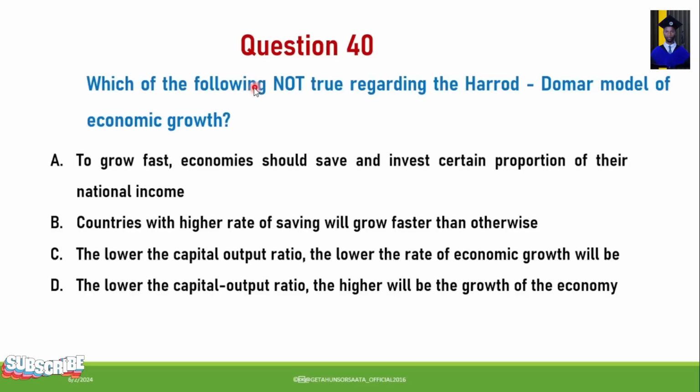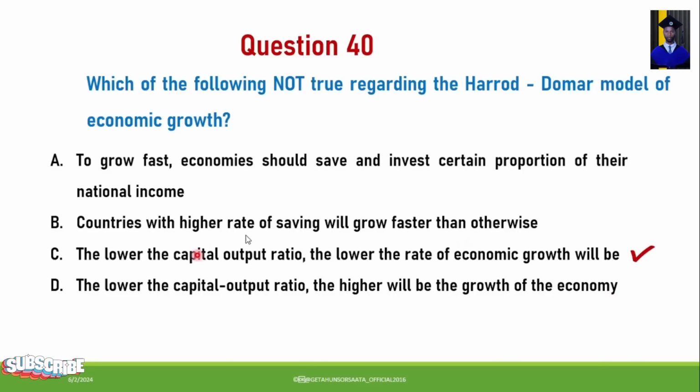Question number 40. Which of the following is not true regarding the Harrod-Domar model of economic growth? A. To grow fast, economies should save and invest a certain proportion of their national income. B. Countries with a higher rate of saving will grow faster than otherwise. C. The lower the capital output ratio, the lower the rate of economic growth will be. D. The lower the capital output ratio, the higher will be the growth of the economy.